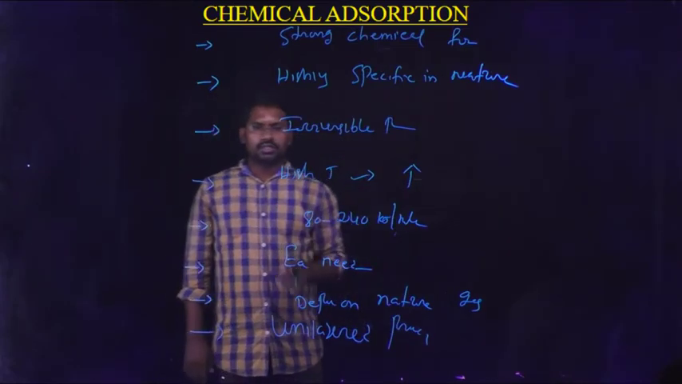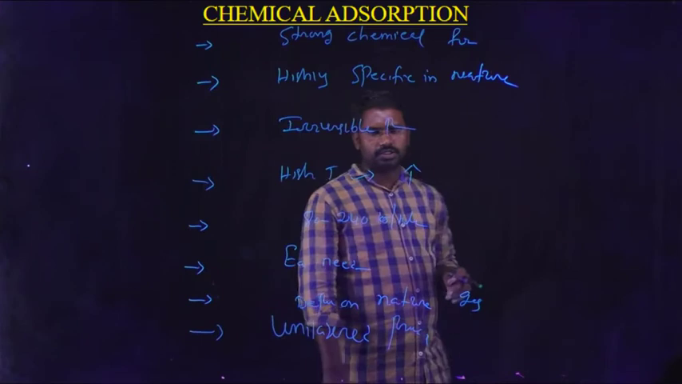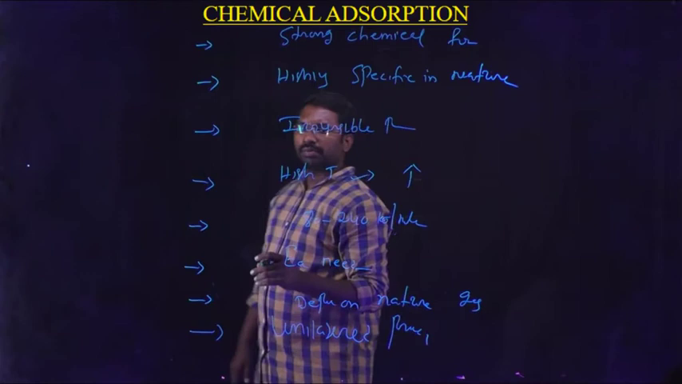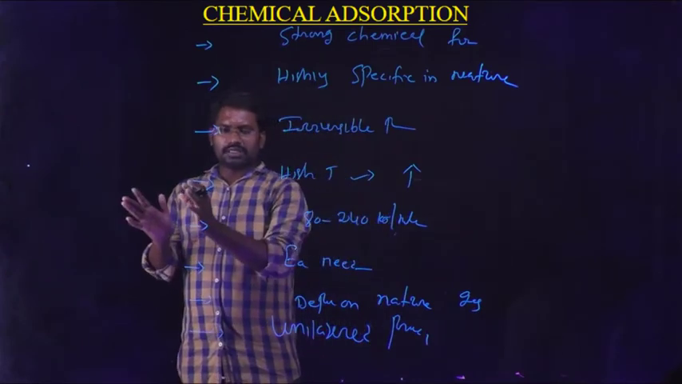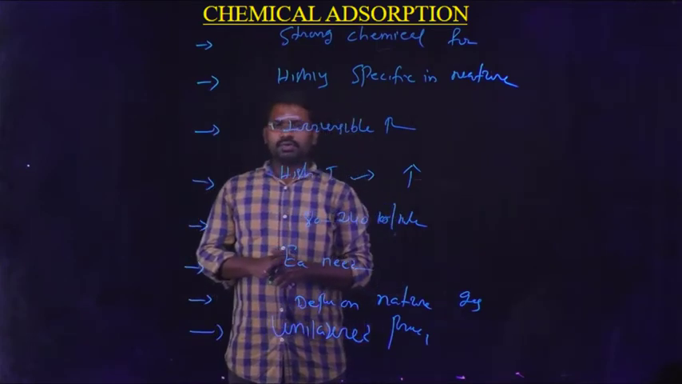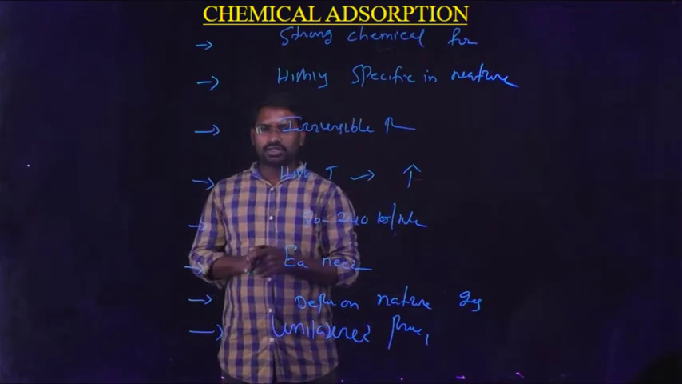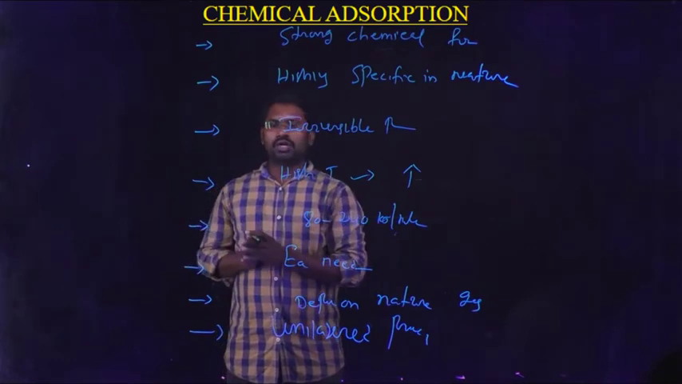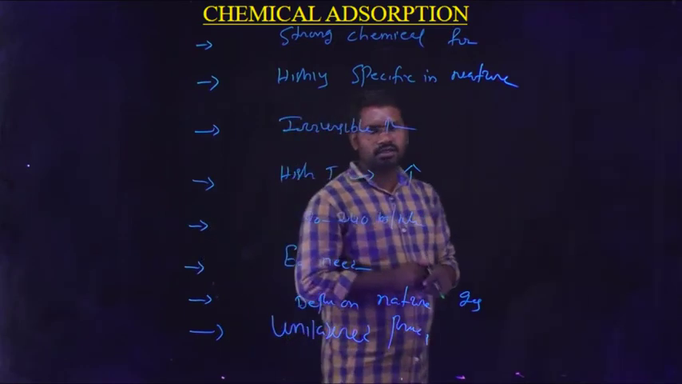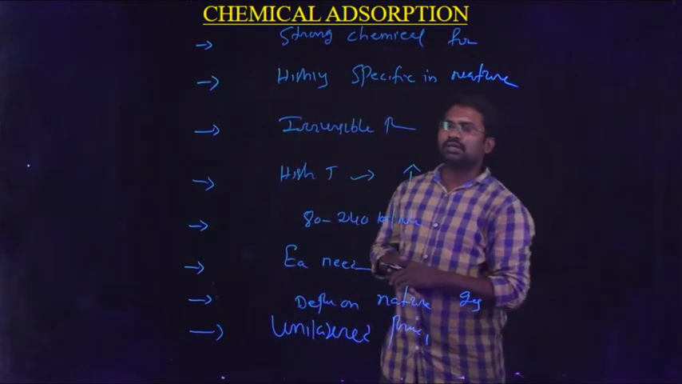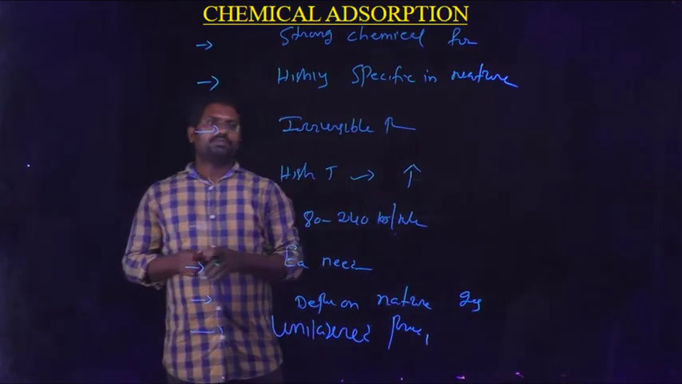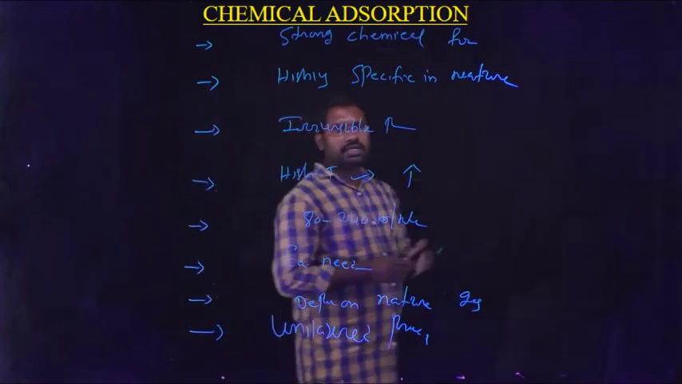Okay students, these are all the main important points about chemical adsorption. Once again recapitulation, what are the main important things related to chemical adsorption, and a comparison of physical adsorption points and chemical adsorption points. Just take a look at the differences between physical adsorption and chemical adsorption. The first thing is physical adsorption is due to weak van der Waals forces, chemical adsorption is due to strong chemical forces. And next, physical adsorption is not specific in nature, chemical adsorption is highly specific in nature, and physical adsorption is reversible in nature, chemical adsorption is irreversible in nature.